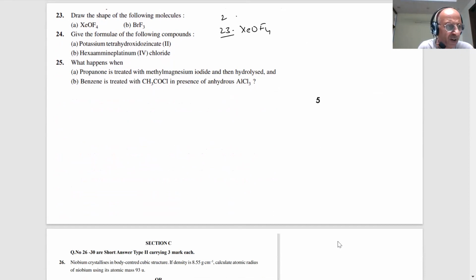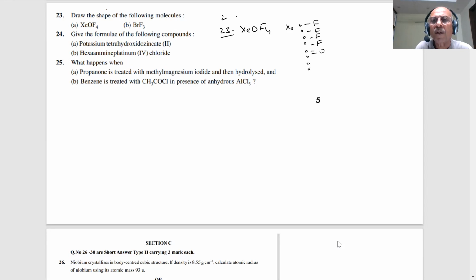XeOF4, student. How will you draw the structure of this? How many electrons are there in xenon? 1, 2, 3, 4, 5, 6, 7, 8. How many fluorines are there? Four fluorine, and one oxygen.